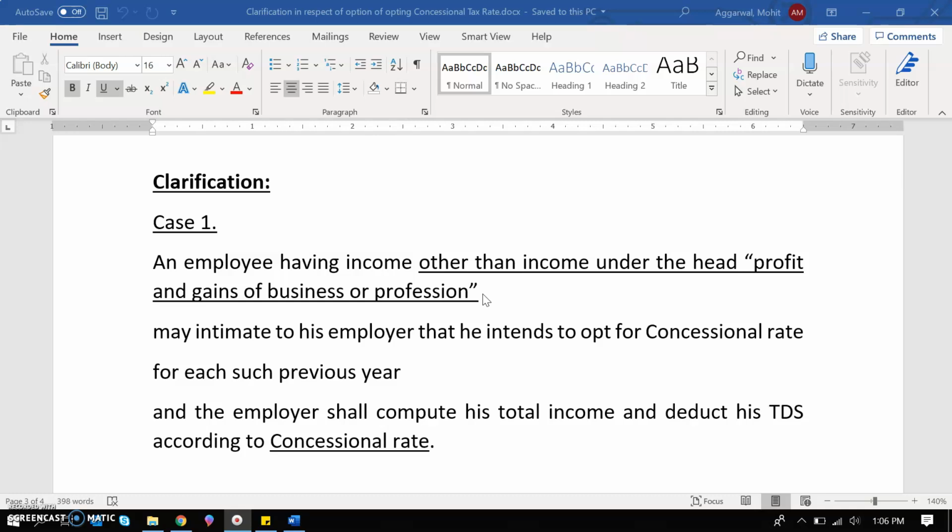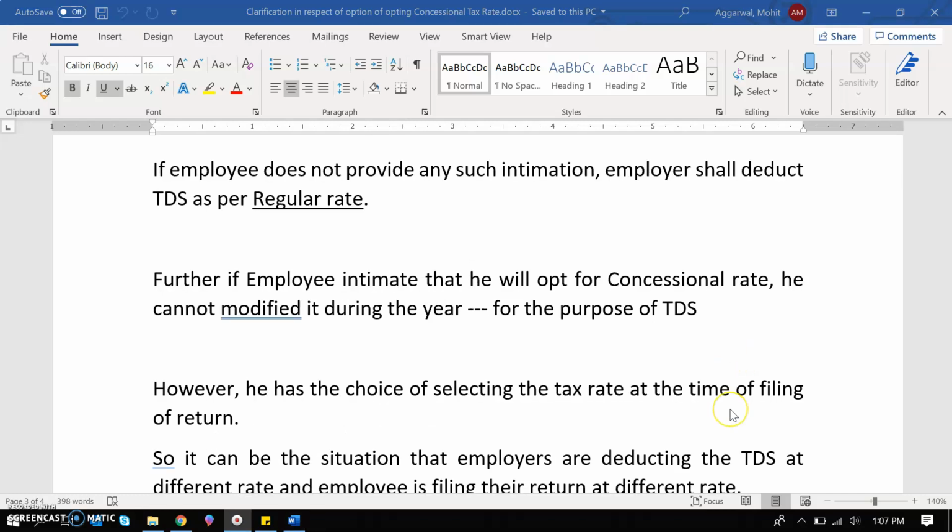The employee has income from salary, from rent, etc. In that case, the employee may intimate to his employer that he intends to opt for the concessional rate for each such previous year. If the employee intimates them, then it is the duty of the employer that he shall compute his total income and deduct his TDS according to the concessional rate. It may be the case that the employee does not provide any such intimation. In that case, the employer shall deduct the TDS as per the regular rate.